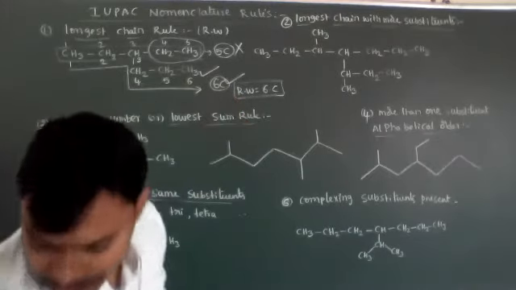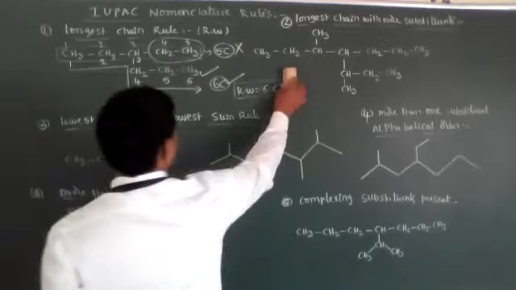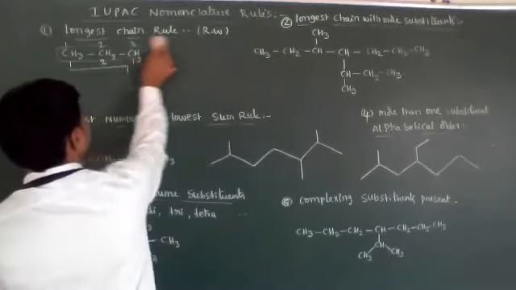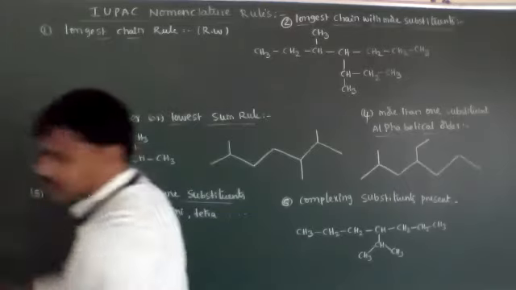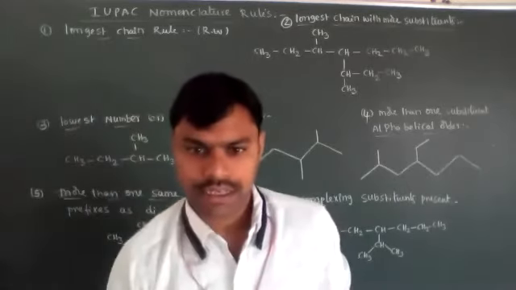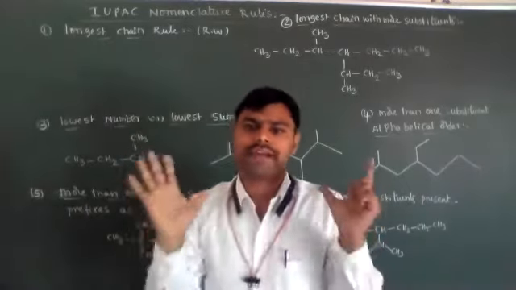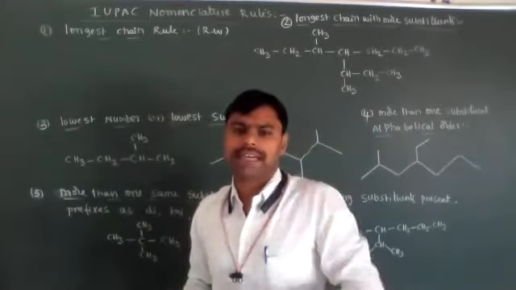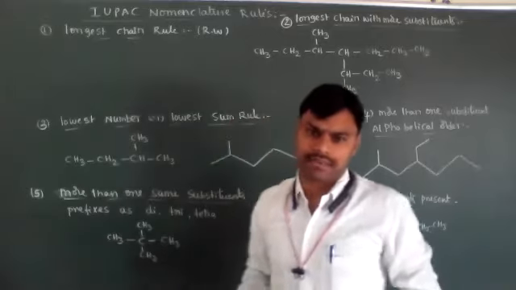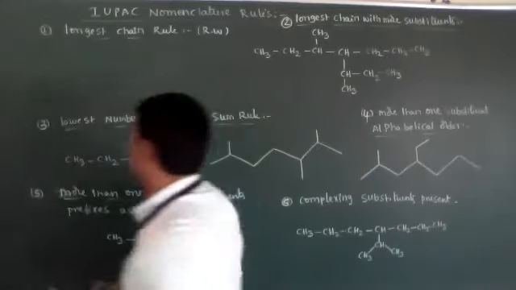Let me give you one more example. Don't worry about the IUPAC nomenclature yet. First imagine the rules, and after that I will give you the IUPAC nomenclature. The first rule is the longest carbon chain rule.